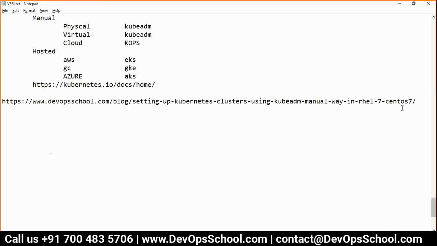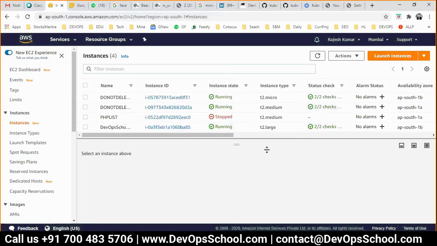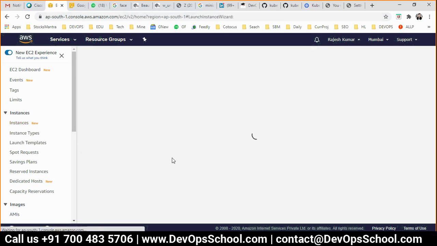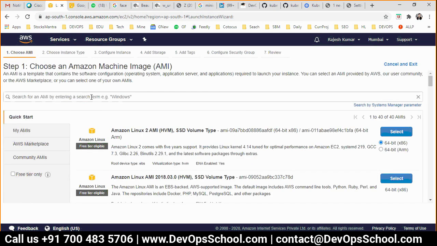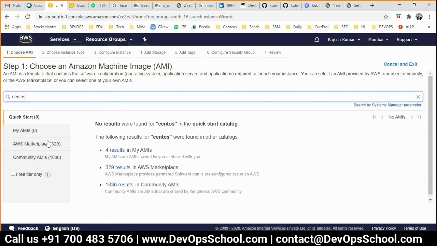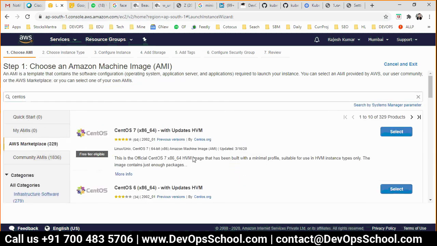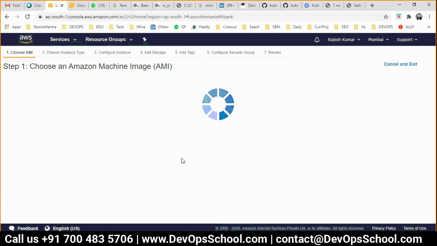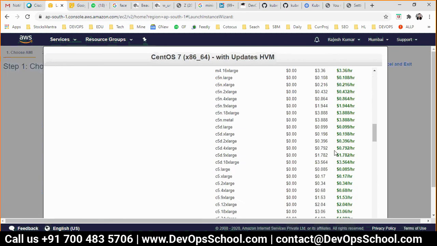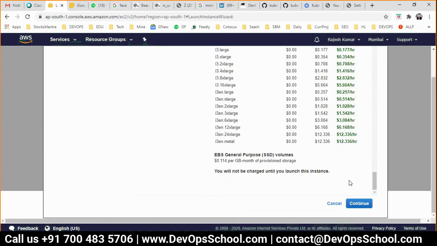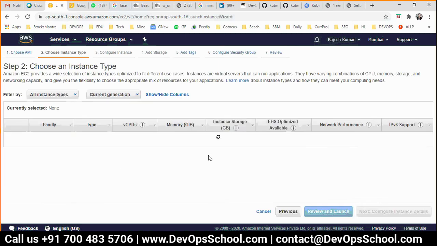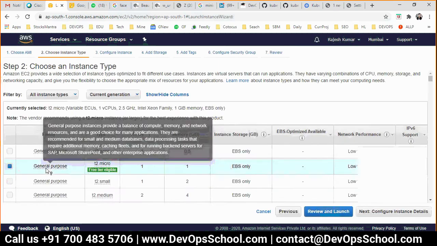So here, guys, I am getting machines of CentOS. Let's create one. CentOS 7, I'll go for it. Continue.